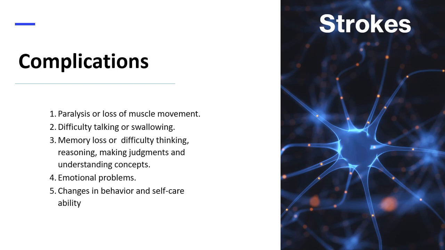Fourth are emotional problems, like emotional lability or depression. Fifth is pain, numbness, or other unusual sensation that may occur in the parts of the body affected by the stroke. And lastly, changes in behavior and self-care ability. Patient may become more withdrawn and may need help with grooming and daily chores.